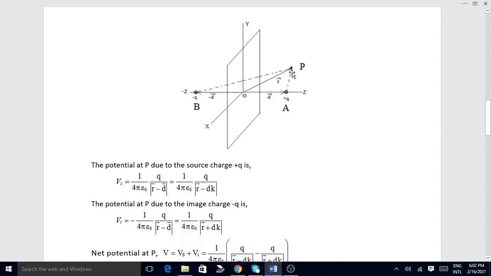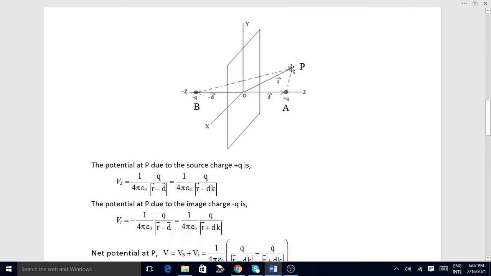This distance: see, this is the d vector. This vector is r minus d vector, from the triangle of vector addition. We need only the distance, therefore we take the magnitude of the r minus d vector.